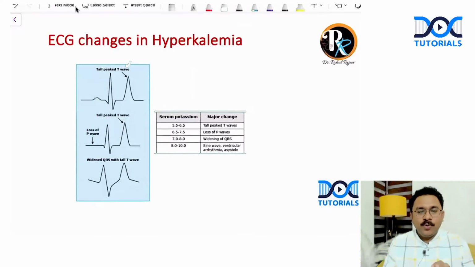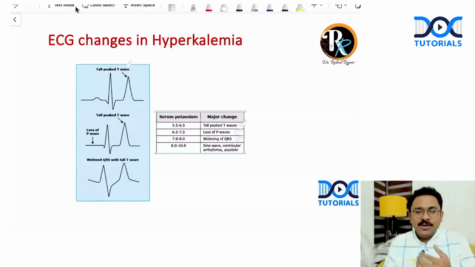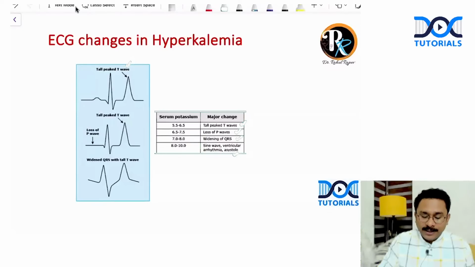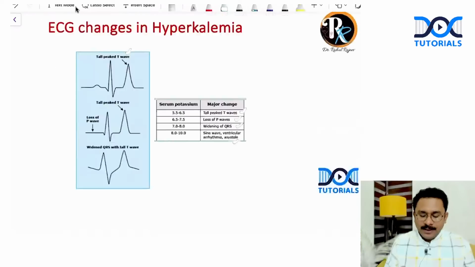Yes, one I have just told you, tall peaked T waves. But remember, as the severity of hyperkalemia increases, more and more ECG changes might appear. As I told you, in the early stages, tall peaked T waves. In the next stage, there is loss of T waves, important. Subsequently, widening of the QRS as the potassium level becomes 7 to 8. And when it goes above 8, you may get a sine wave pattern with predisposition to arrhythmia as the QRS complexes get broader, and even the patient can land up in asystole, right? So this is very important. The answer for this question is option A. Clear? Okay. Let's go to the next question.